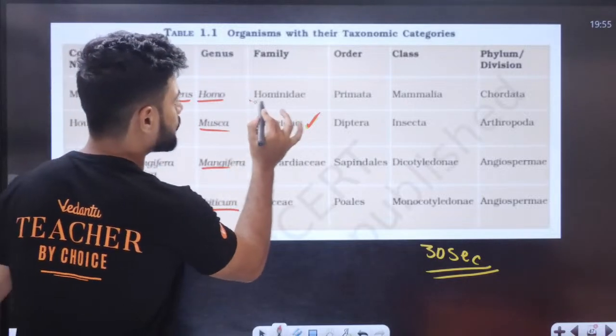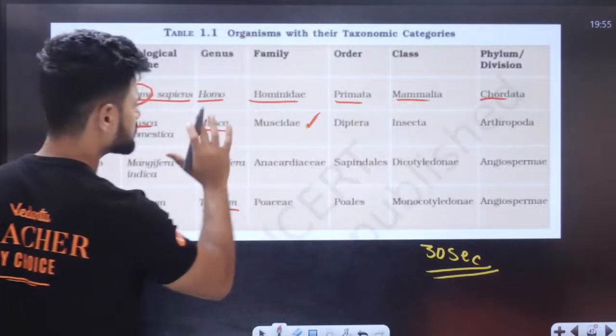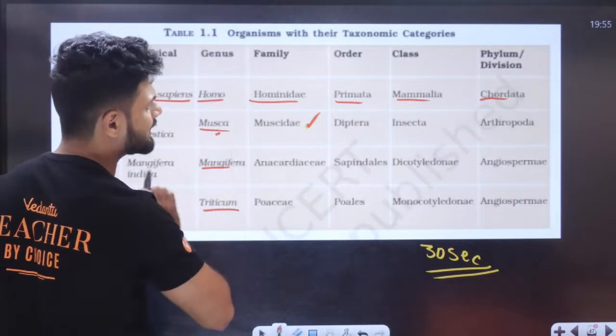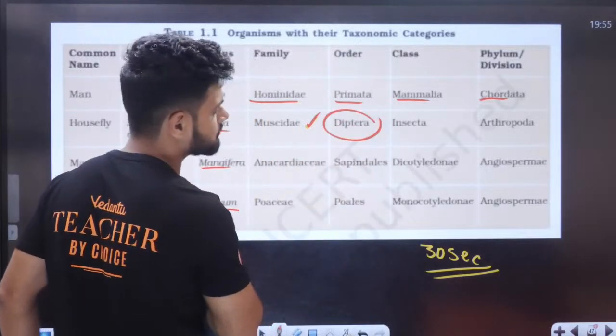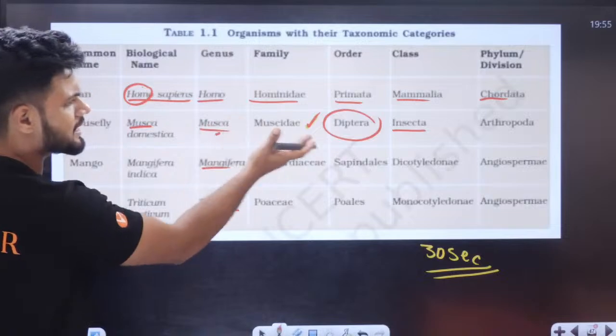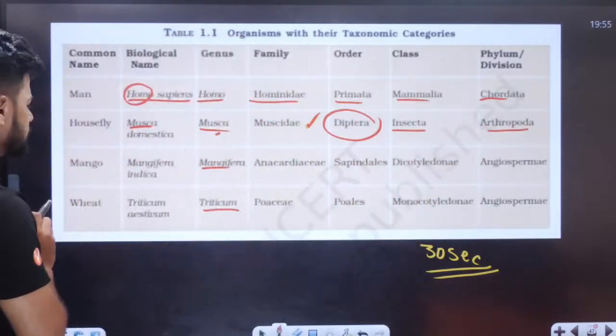Here, Homo, Hominidae. All of you know Primata, Mammalia, Chordata. Musca, Muscidae. This one you should remember, that is Diptera. Insecta. All of you know it is an insect. Arthropoda, joint legs. Okay, all of you know housefly.